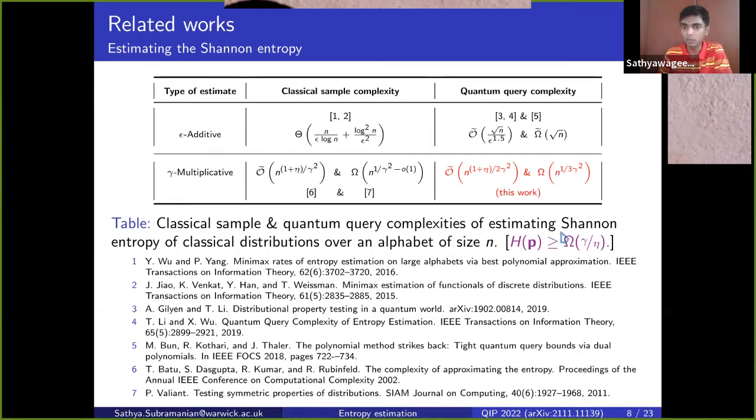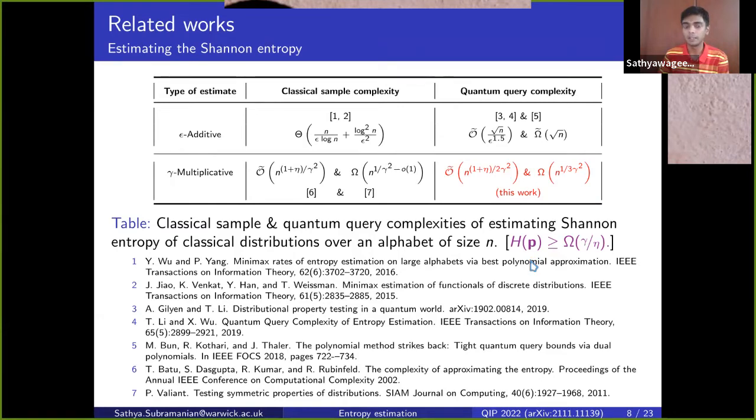So in this work, we show that for the Shannon entropy, quantum query algorithms that have access to the input via purified access oracles get a quadratic speedup over classical algorithms. We also show a lower bound of n to the 1 over 3 gamma squared by reducing the collision problem to entropy estimation. So it's worth noting that we assume here, both in the classical and the quantum case, that